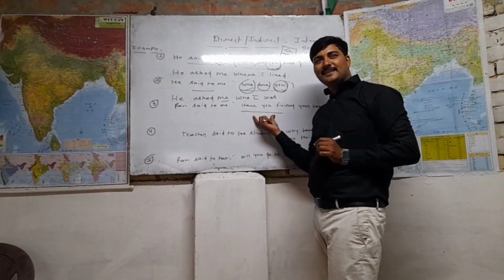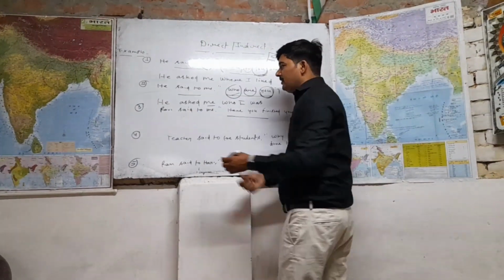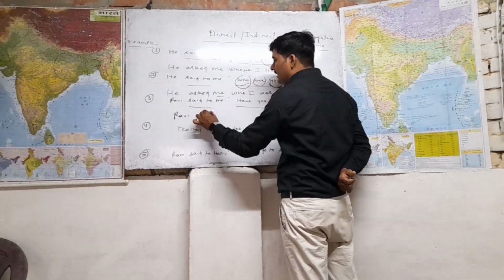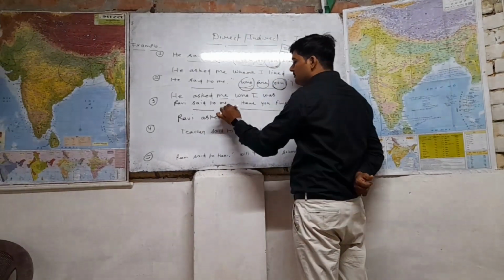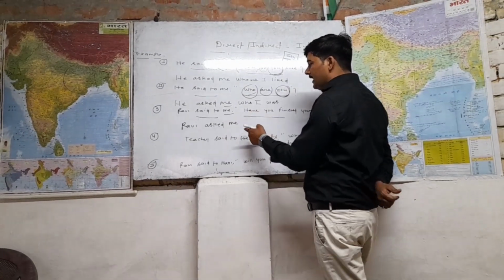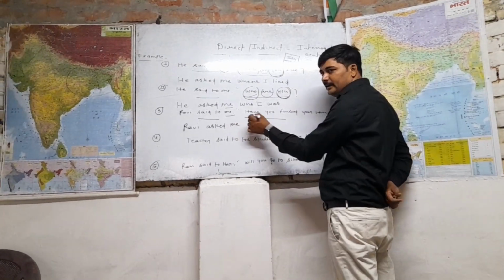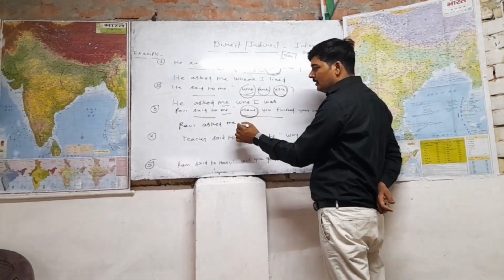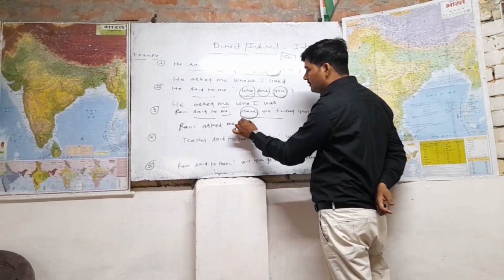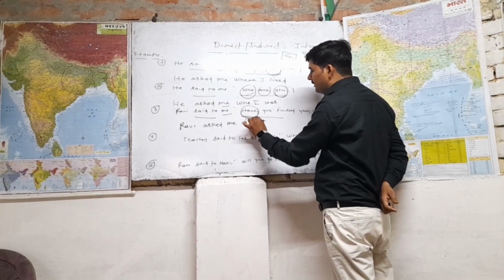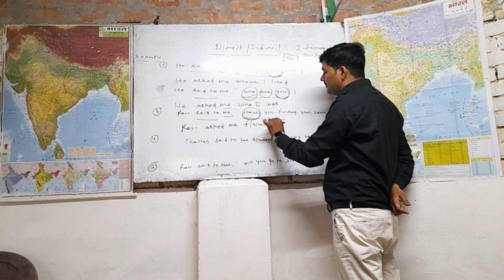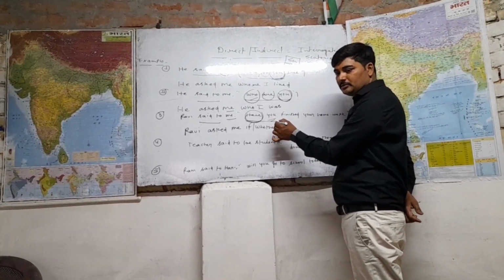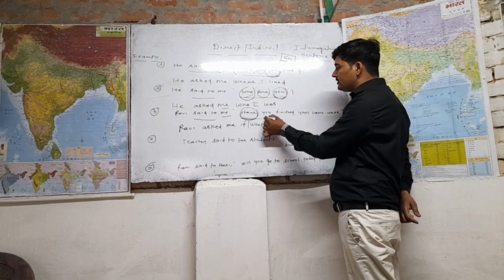Then let's see another sentence. "Ravi said to me, have you finished your homework?" So what will you write? Ravi. Then "said to" is going to be changed into "asked". Then we will write "me" at the same place. Then we have to write "if" or "whether" here at the place of the comma and inverted comma, because this is a helping verb. So here we can write "if" or "whether". This is what you can remember.